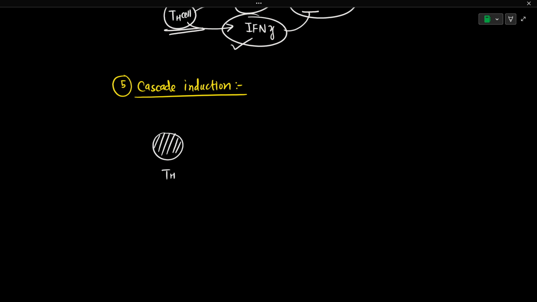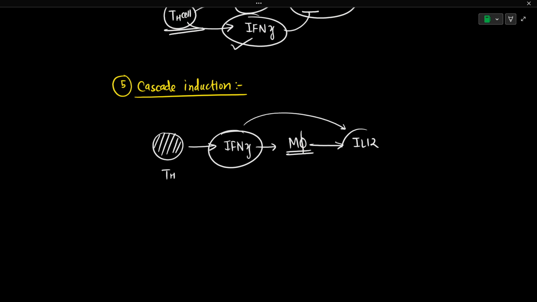That is known as cascade induction. So this T helper cell, let's assume that it secretes interferon gamma. This interferon gamma is going to stimulate a macrophage, and the macrophages are going to secrete now IL-12. So here you can see a cytokine is going to result into stimulation of a cell, which is going to result into production of another cytokine. So this is known as cascade induction. This IL-12 will again activate other T helper cells. So this whole pathway is known as cascade induction.